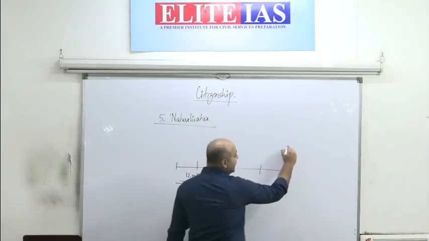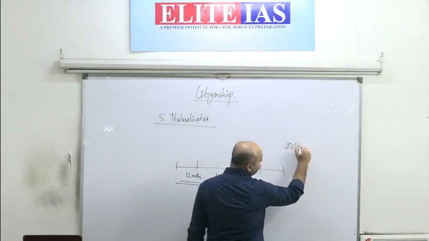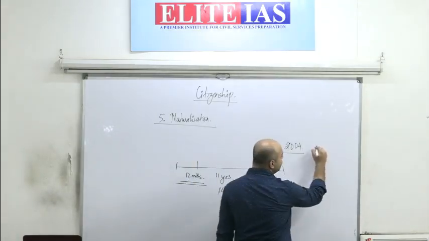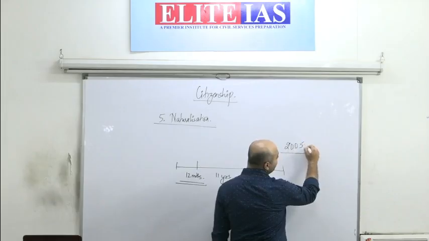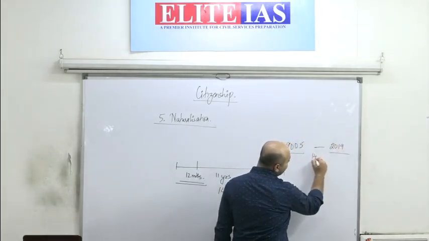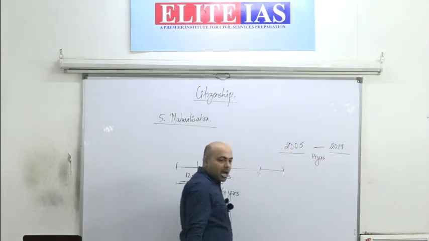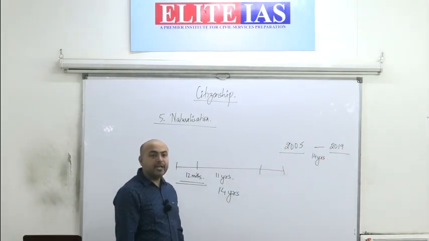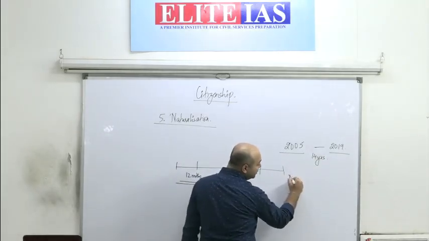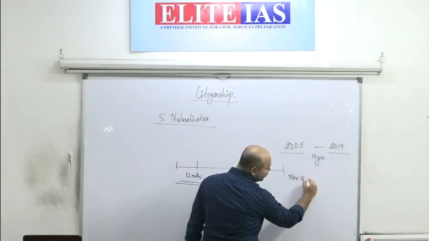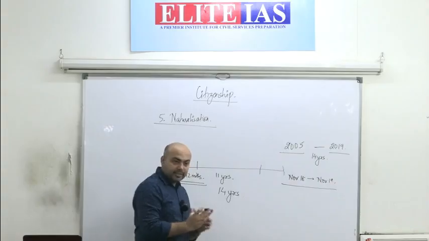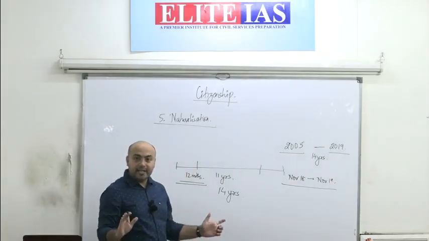Suppose an individual, taking this particular time frame, 2005 to 2019. Now this is 14 years. Today we suppose it is November of 2019. So from November 2018 to November 2019, he has to continuously stay in India. This 12 months he has continuously stayed in India.